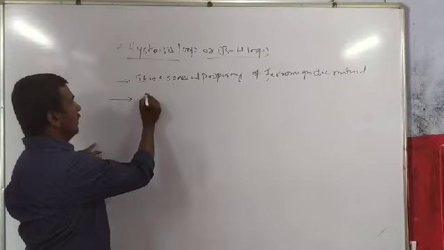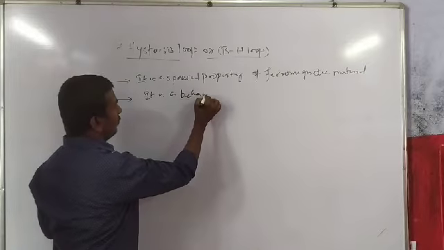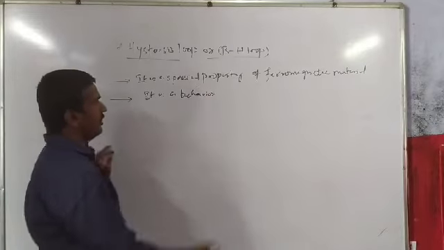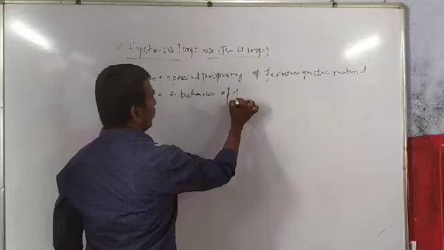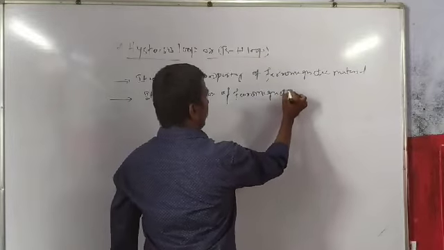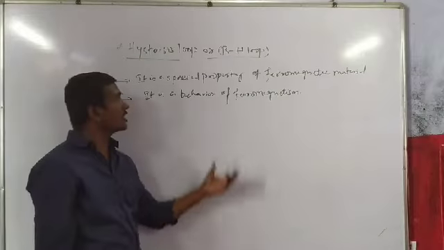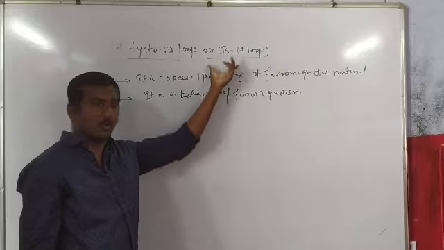It is a behavior of ferromagnetic materials. It gives a behavior of ferromagnetism. So consider the case in the experimental part of this BH loop.